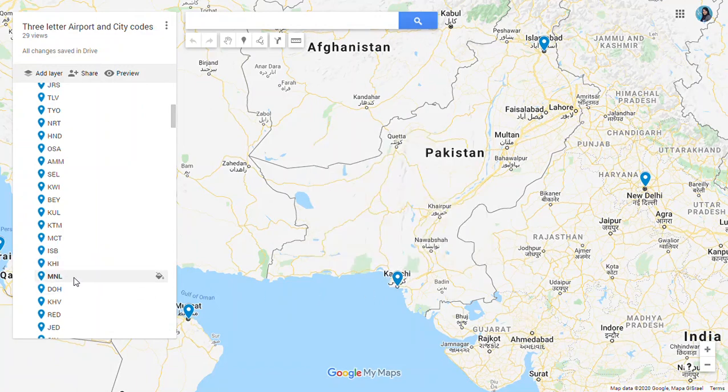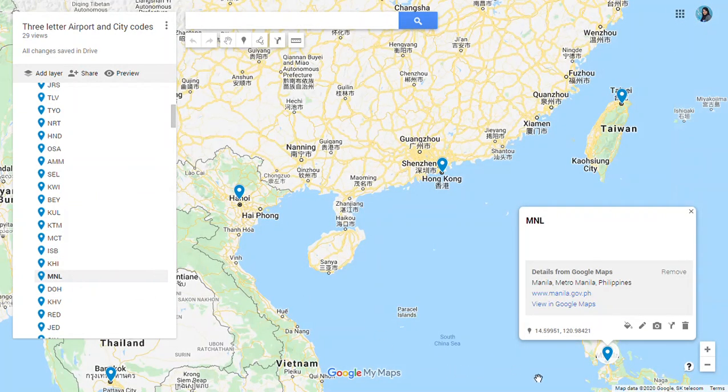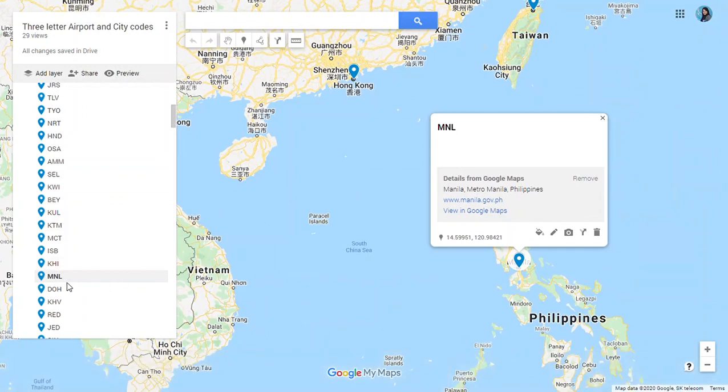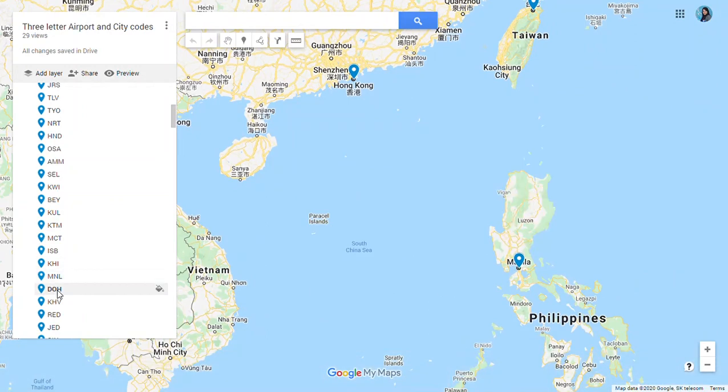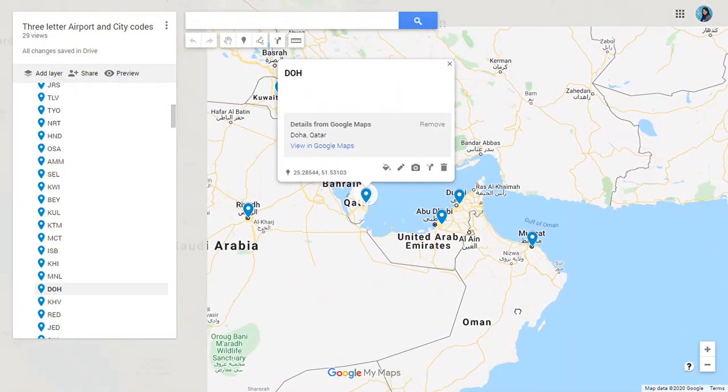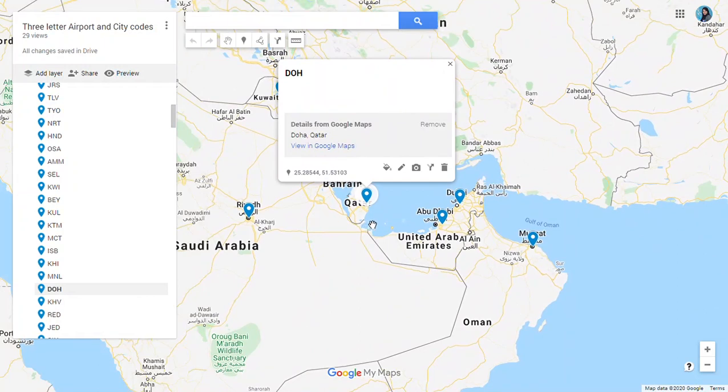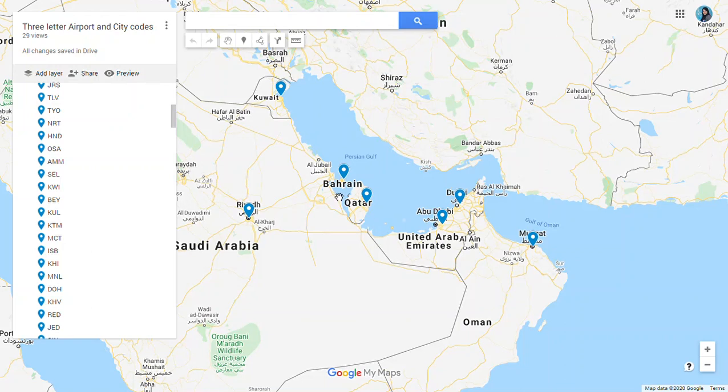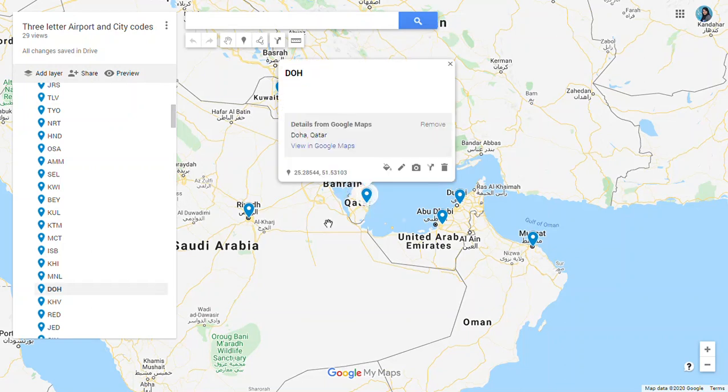In the Philippines, we have Manila Airport, MNL is the code for Manila. Then we have Doha in Qatar, DOH is the code. You can see the location, here we have Bahrain and Qatar. In Qatar, Doha, DOH. DIA is also an airport in Qatar.